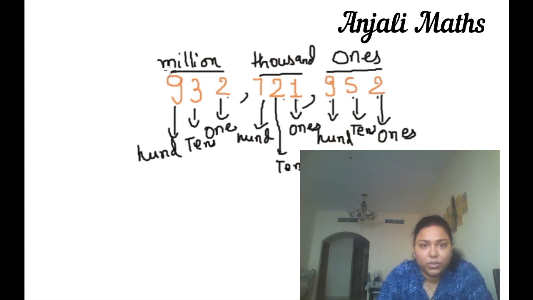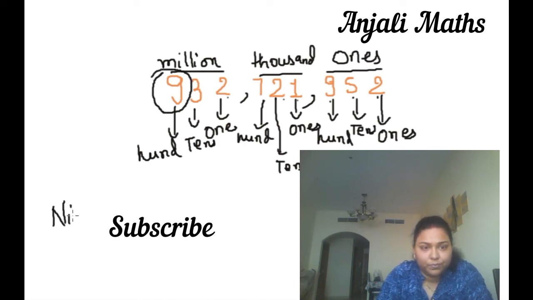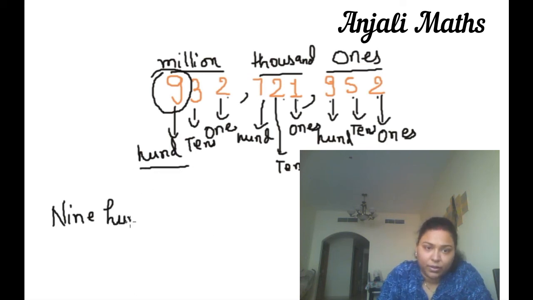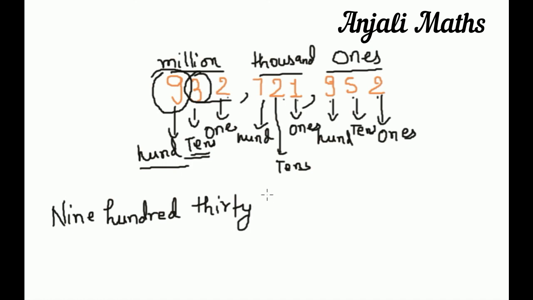Now we will start from 9. Place value is 100. 900. 3. Place value is tens, so we can say that 32. And here this period is over, so we will write million.